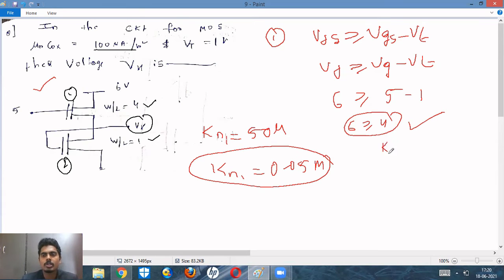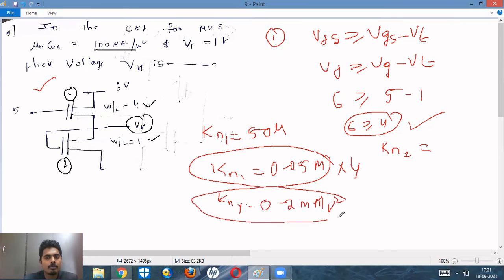So you will have Kn2. Here Kn1 is nothing but mu n into C0x by 2 into W/L, compulsory. What is W/L for the first transistor? It is 4. So therefore Kn1 is equal to 0.05 into 4, which is nothing but 0.2. So therefore Kn1 is equal to 0.2 milliampere per volt square. So this is very very important. Kn1 is equal to 0.2 milliampere per volt square.